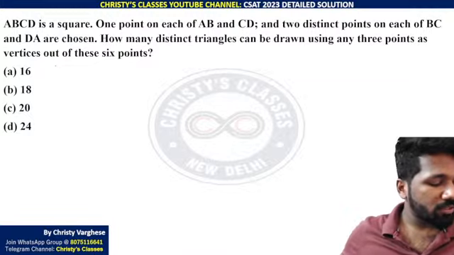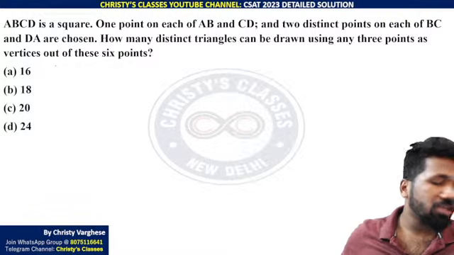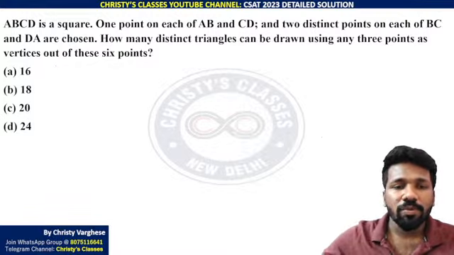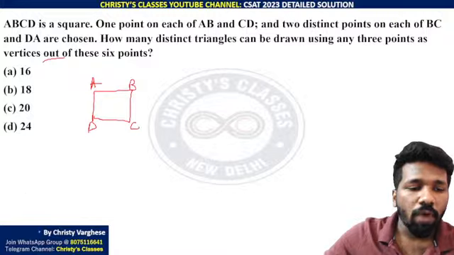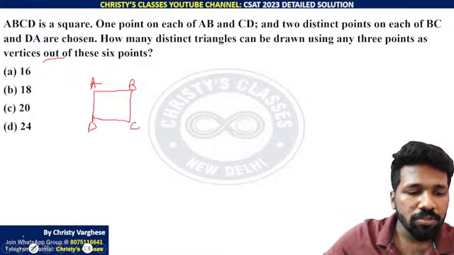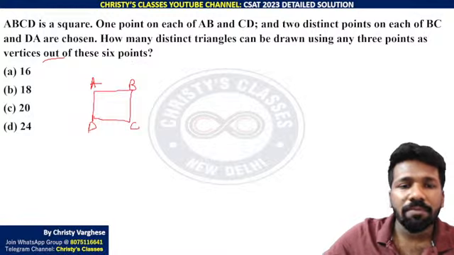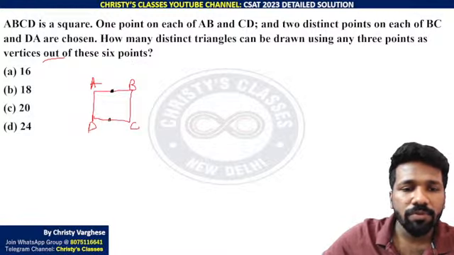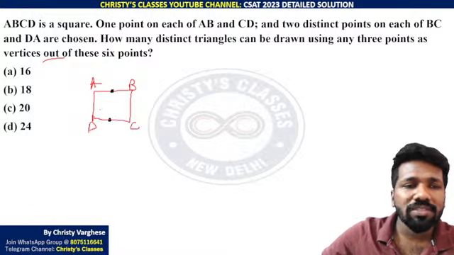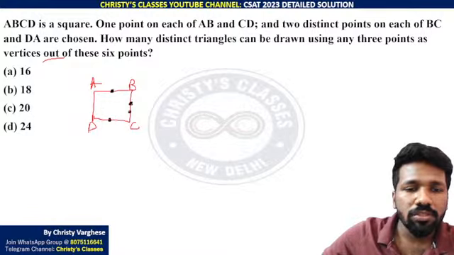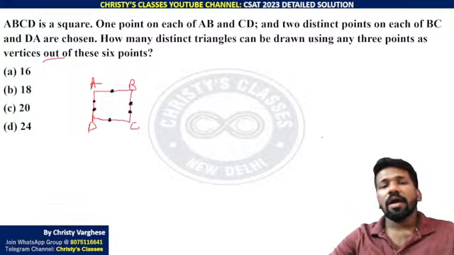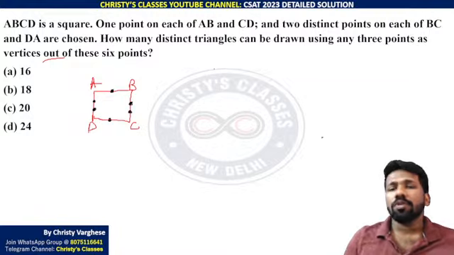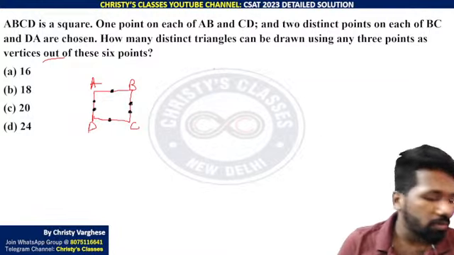Okay, so I'll explain. It is a geometry question with a permutation combination idea also involved. ABCD is a square. If I call this ABCD, I'll denote the points mentioned in the question: 1 point on each of AB and CD, and 2 distinct points on BC and DA. So BC has 2 points like this, DA has 2 points like this. How many distinct triangles can be drawn using any 3 points as vertices out of these points?